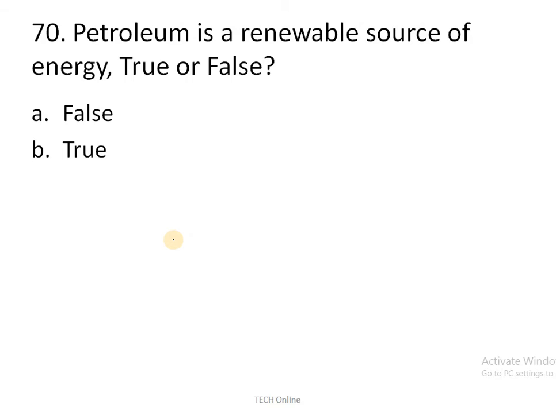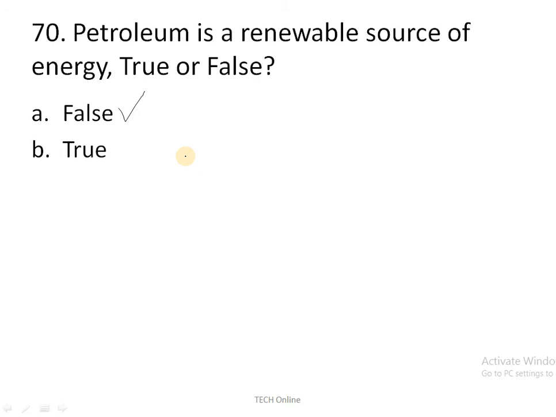Moving to the next question. Petroleum is a renewable source of energy. Is the statement correct or not? It is not a correct statement, because we cannot renew petroleum. So it is a false statement. So false is the correct answer.